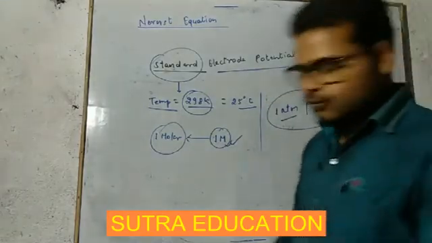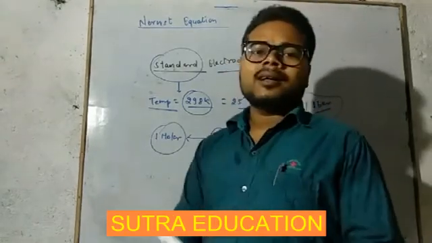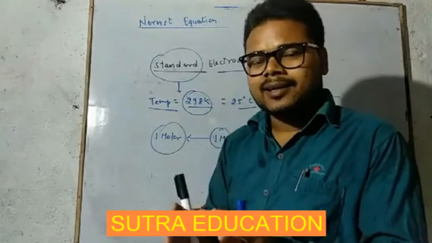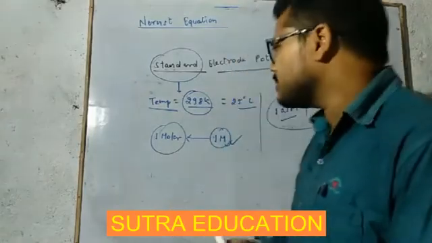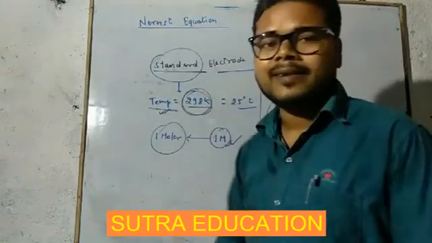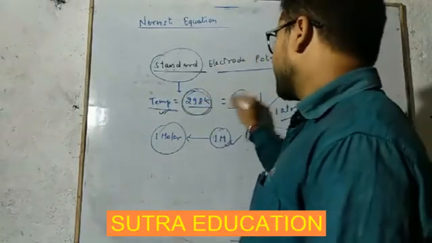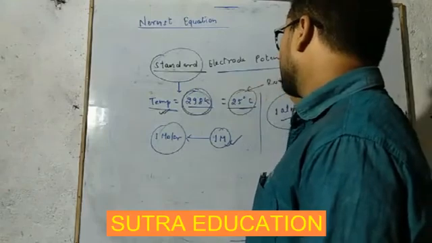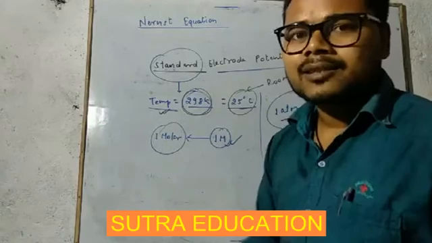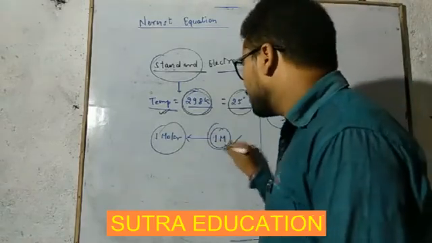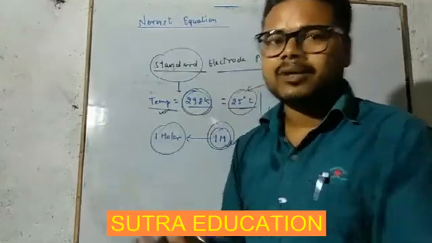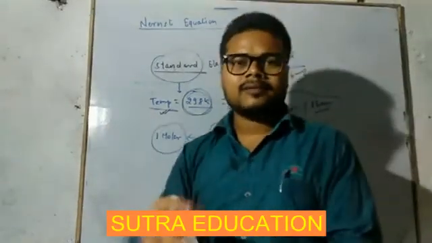Getting this? What is standard electrode potential? It is simply electrode potential but obtained at standard condition. What is this standard condition? Temperature is constant at 298 Kelvin, which is equal to 25 degrees Celsius, or we will say it is room temperature. Concentration of the solution we were taking as 1 molar. In the two half cells, one is reduction half cell, one is oxidation half cell.